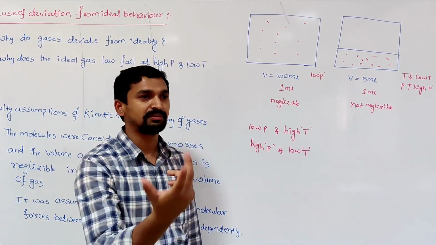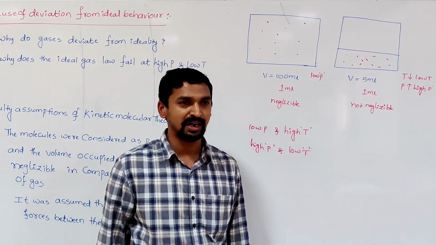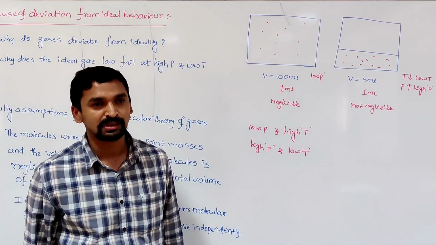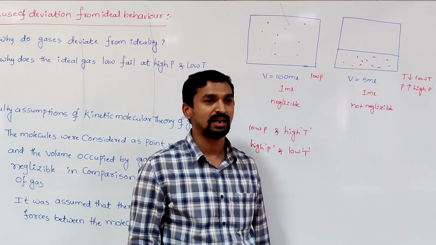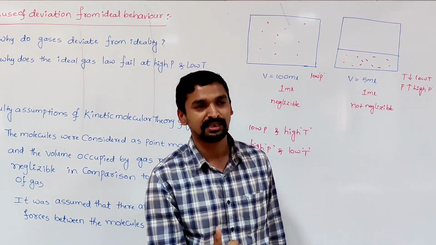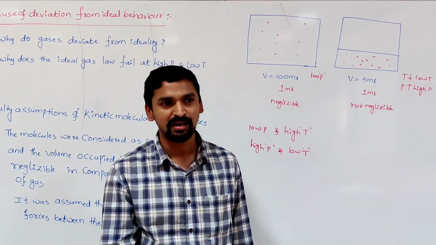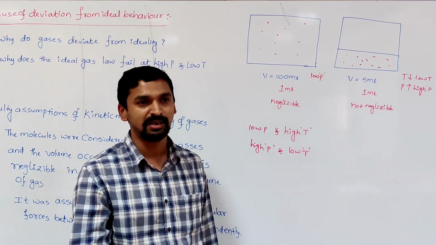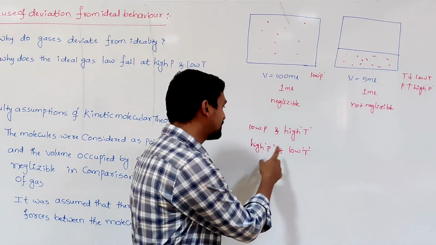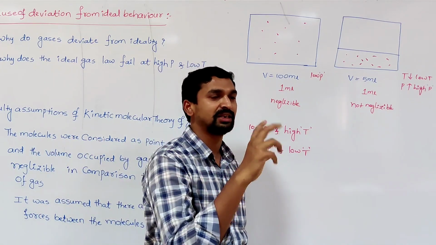Because of the presence of intermolecular forces, the molecules may not hit the wall of the container with a greater force. So the observed pressure is less than what we expect. When the observed pressure is less than expected, it is said to be a deviation from ideal gas behavior. You expect a certain pressure according to the equation PV = nRT, but does the real gas show it at high pressure and low temperature? No.